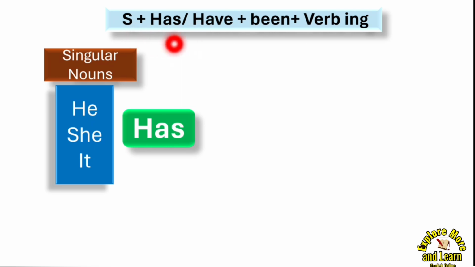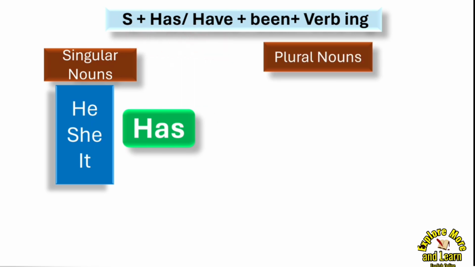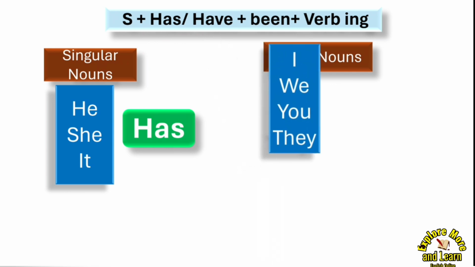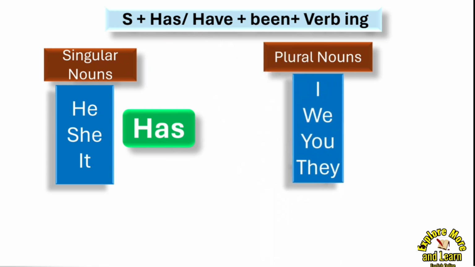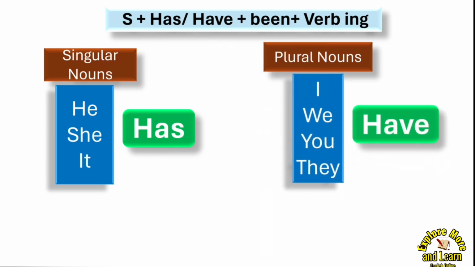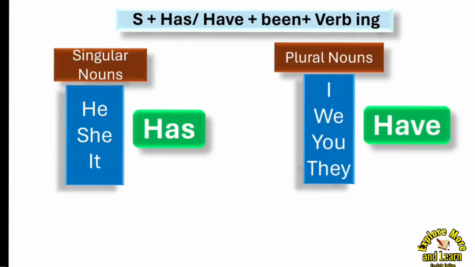If I is there, then we'll use have. So with plural nouns and pronouns like I, we, you, they, we use have. Okay, so with all these pronouns we use has, and with all these pronouns I, we, you, they, we use have. Now I'll explain more with examples in all kinds of sentences.